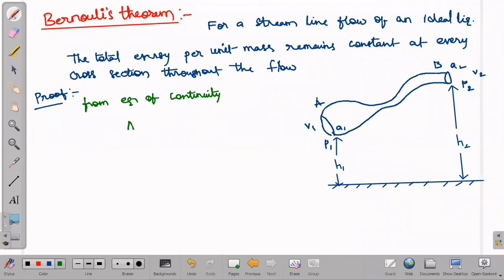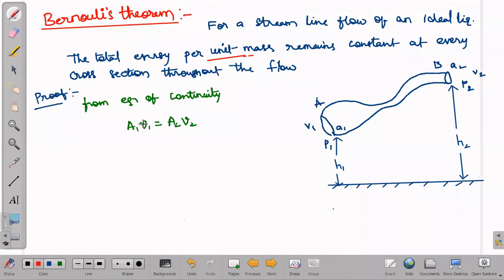Already we had this in the previous topic, A1 V1 is equal to A2 V2, right? In terms of those speeds only I have written. So here keep in mind V1 is speed, displacement per unit time.